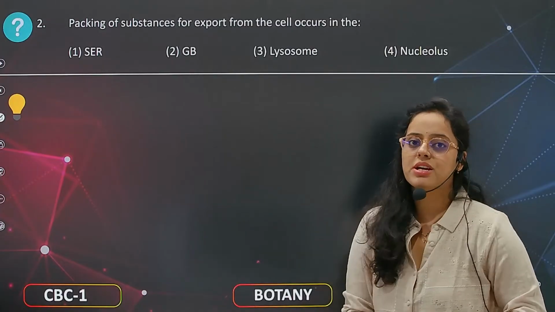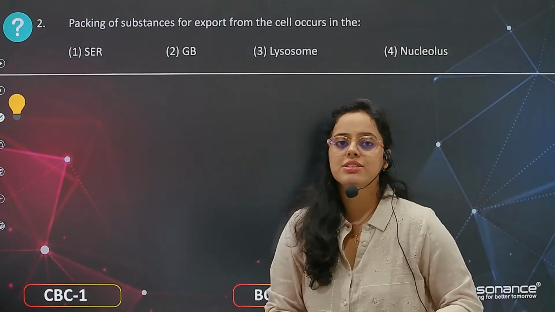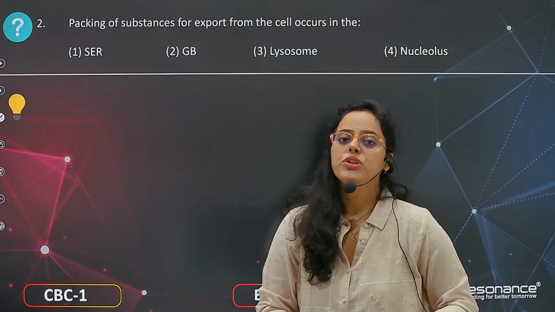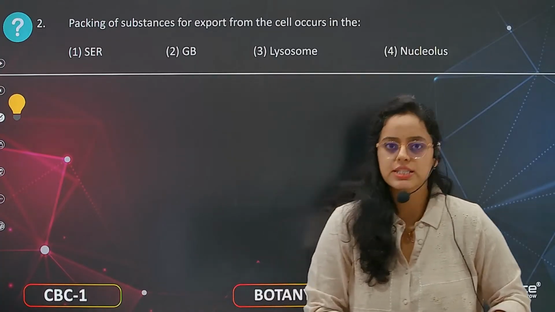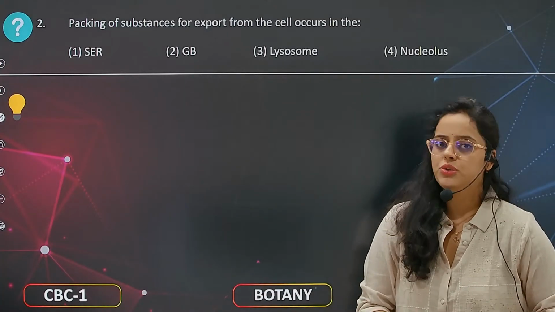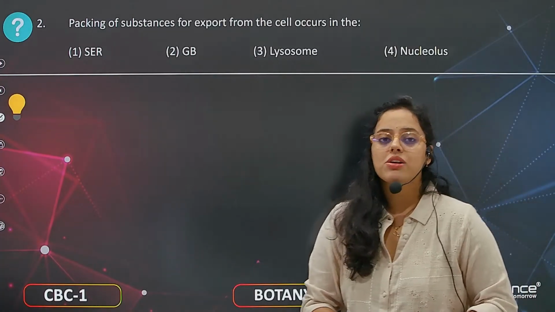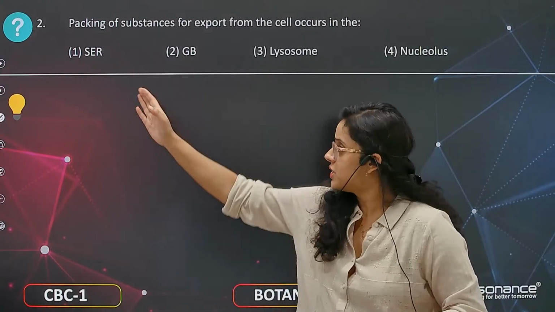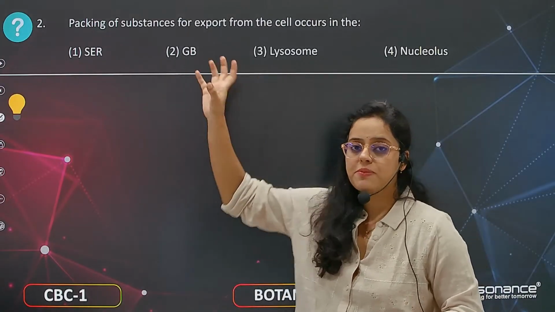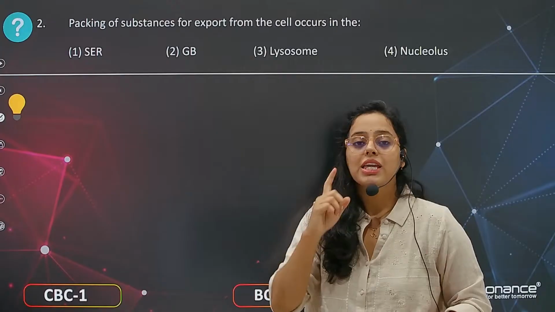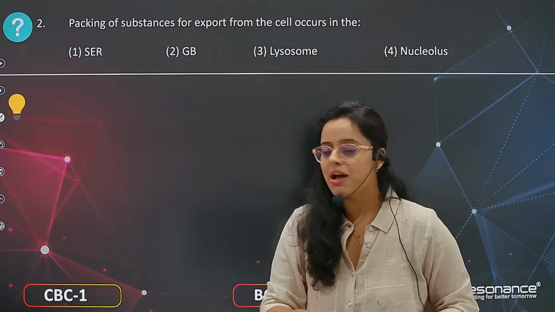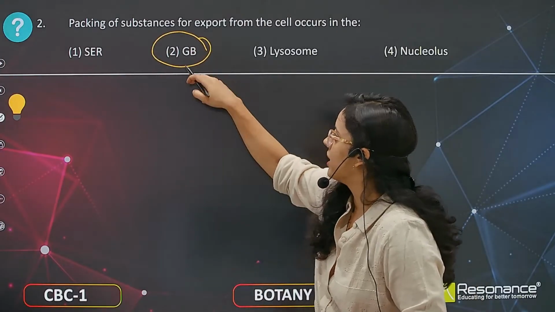Packing of substance for export from the cell occurs in the smooth endoplasmic reticulum, Golgi bodies, lysosomes or nucleolus. Give the answer from your side: smooth endoplasmic reticulum or Golgi bodies. Packing of substances is mainly done by Golgi bodies.